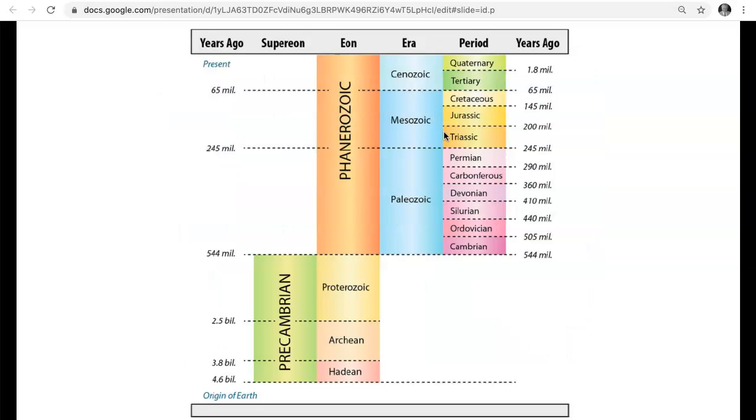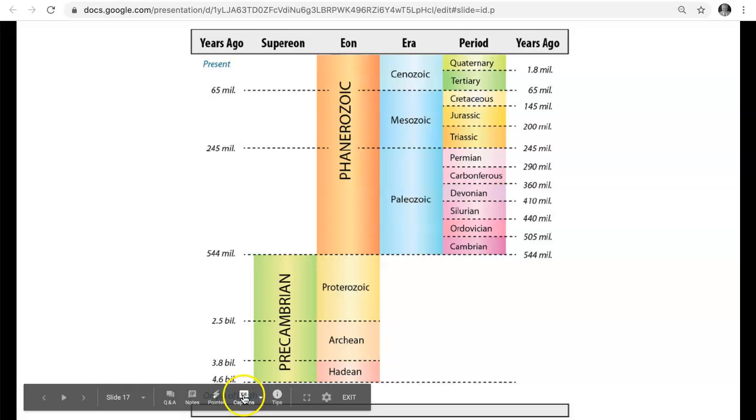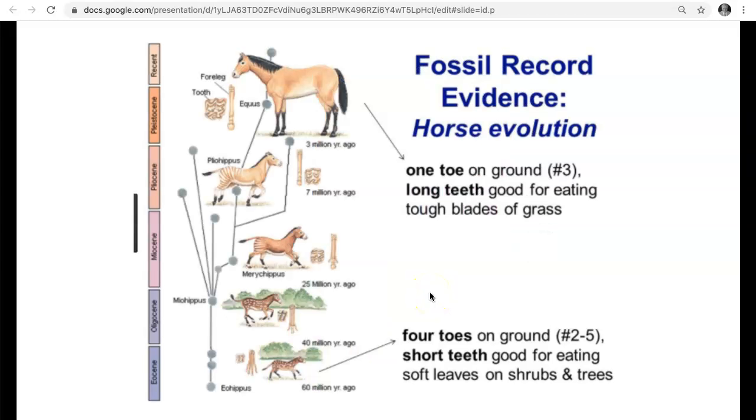This is a timeline that we've seen before, and I wanted to bring this back because Darwin had no idea that time was this deep. He had no idea that the Earth was billions and billions of years old. In fact, most of the fossils that Darwin was finding in his time were just up here in these areas, only from about 100 million years ago. The fossil record has gotten better and better since then. But remember, down here is the origin of the Earth, most of this time, simple prokaryotic life in the ocean.